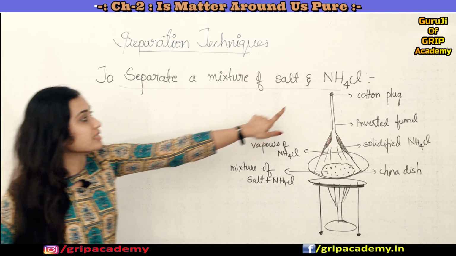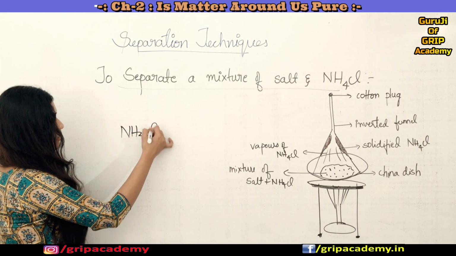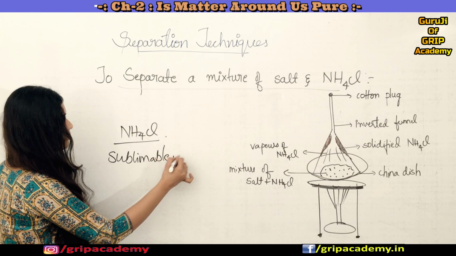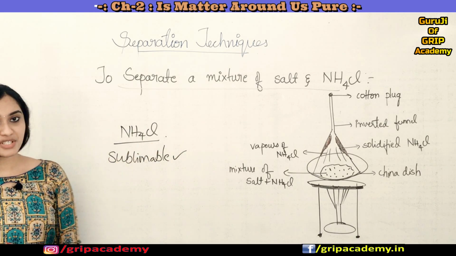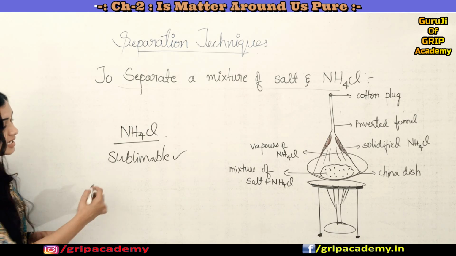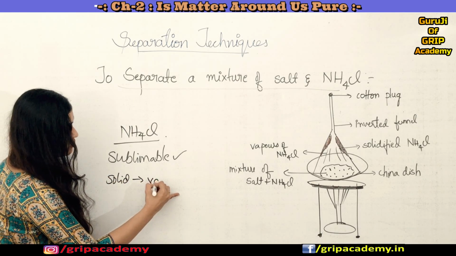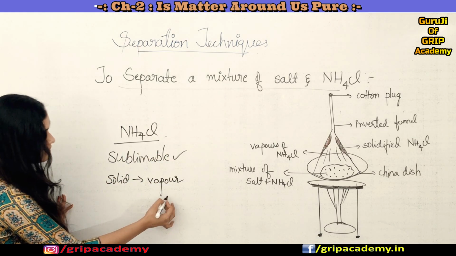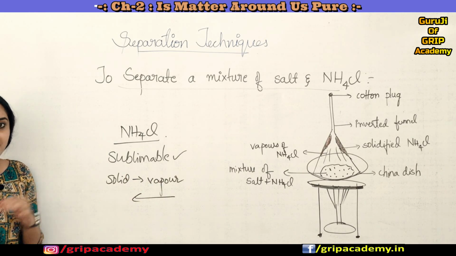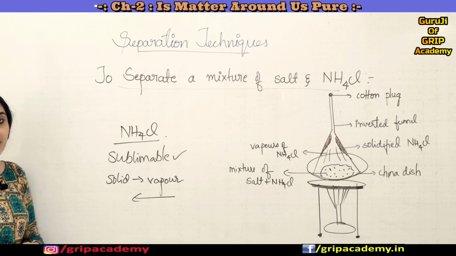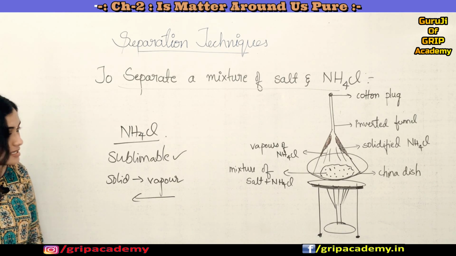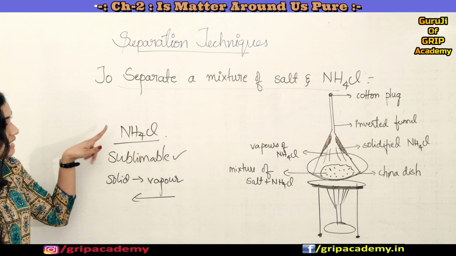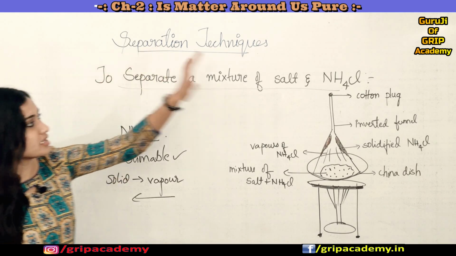As you all know, NH4Cl, which is ammonium chloride, is a sublimable substance. So what is the meaning of sublimable? Sublimable substances are those which can be easily converted from solid to vapor state directly without going into the liquid state, or from vapor state to solid state directly. If a substance converts without going through the intermediate state, we call it a sublimable substance. NH4Cl is one such substance, and it is being mixed with the salt now.